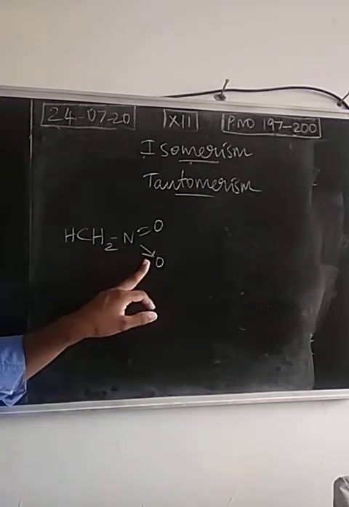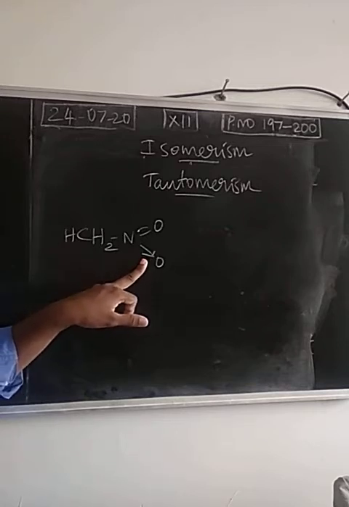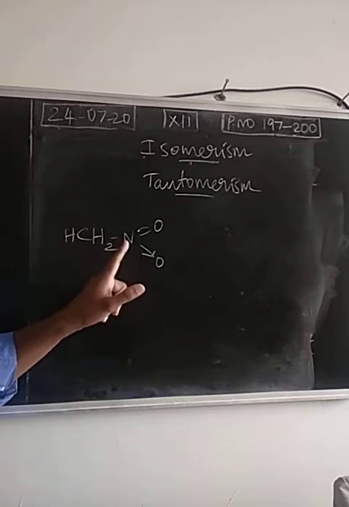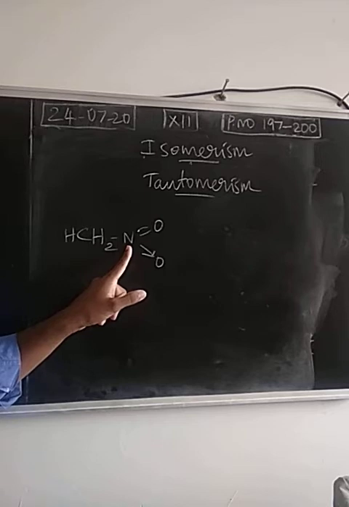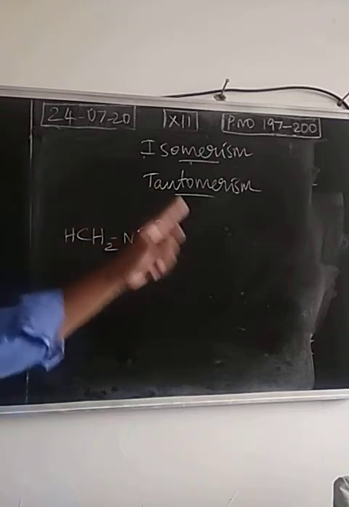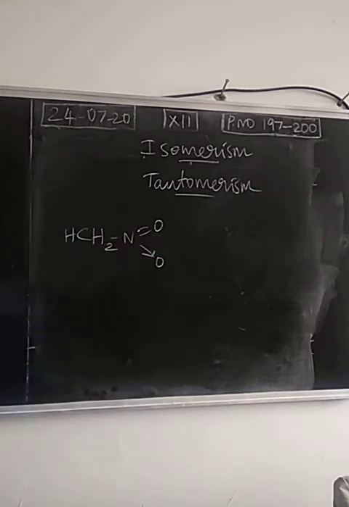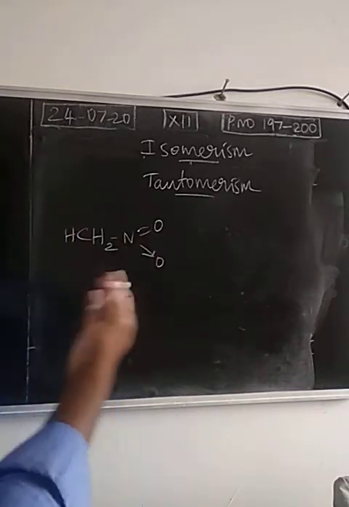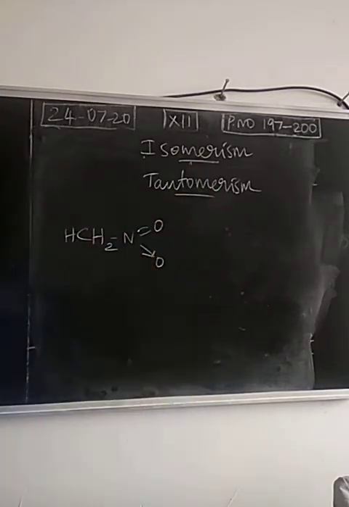It is given with an arrow mark. The arrow mark indicates which is the donor and which is the acceptor. This is the electron pair donor, and this is the electron pair acceptor. Now consider this nitromethane. The oxygen has more electronegativity, so the bonded pair of electrons will move towards the oxygen.